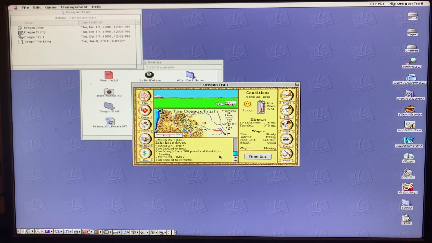I always try to keep an eye on health. Oh, Zeke has a fever. That's unfortunate. We'll see if he gets better as we move along. Okay, Zeke got better again. That's a good thing. So far, we're in pretty good shape. Still 490 pounds of food. This is good.